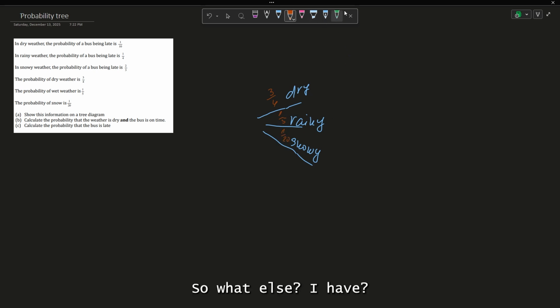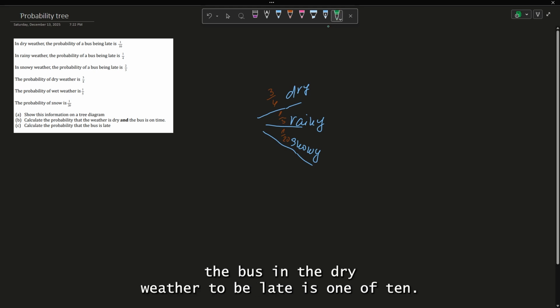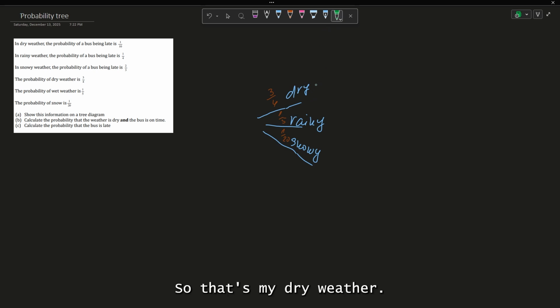So what else do I have? They told me the bus in the dry weather to be late is 1 over 10. So that's my dry weather. So late, it's 1 over 10.